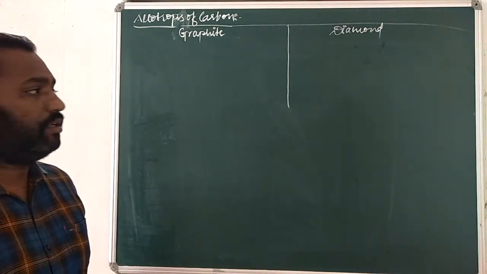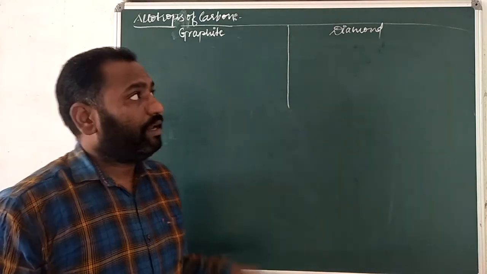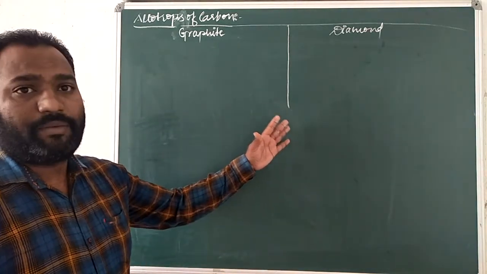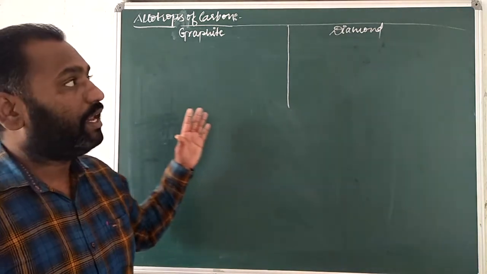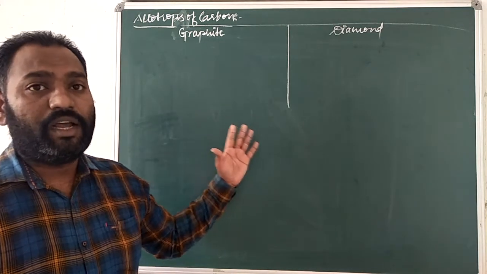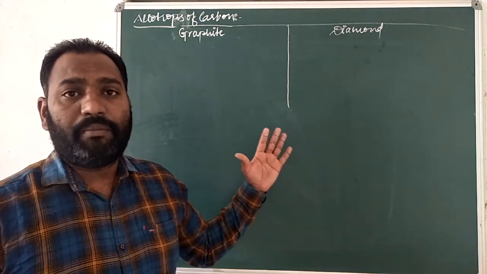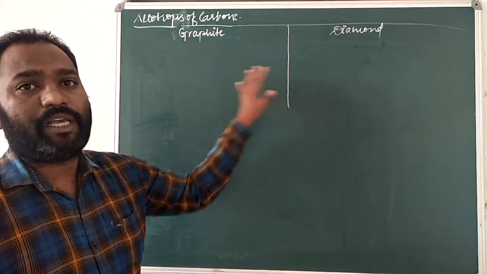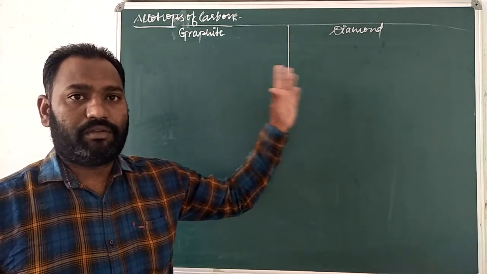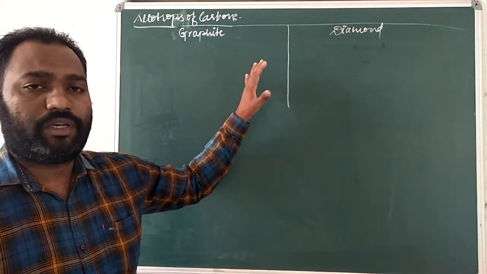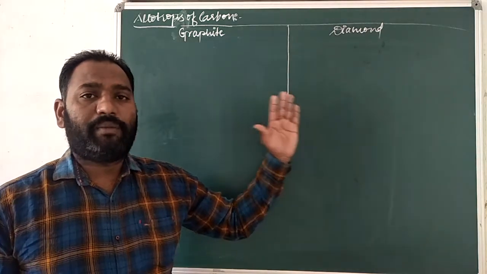One question you may hear many times is: diamond and graphite are both made up of carbon, but they have different properties, so why? The reason is that they have the same chemical properties because both are allotropes of carbon, made up of carbon.